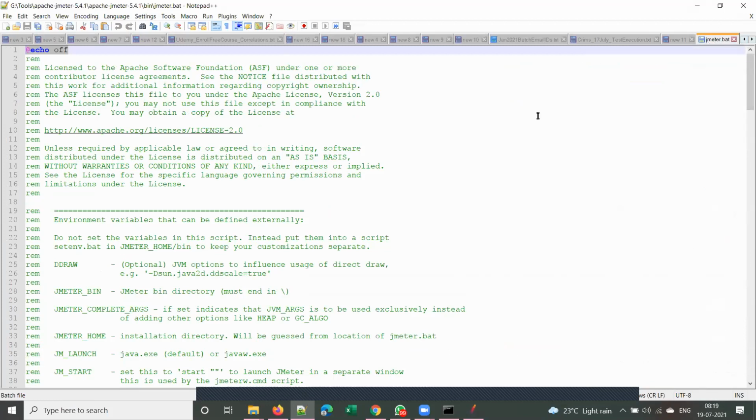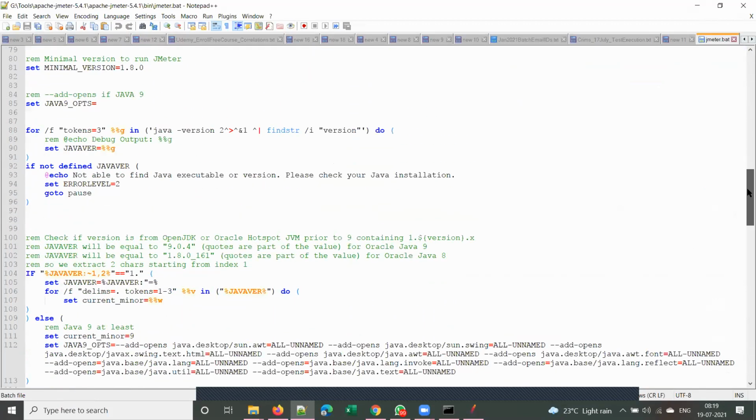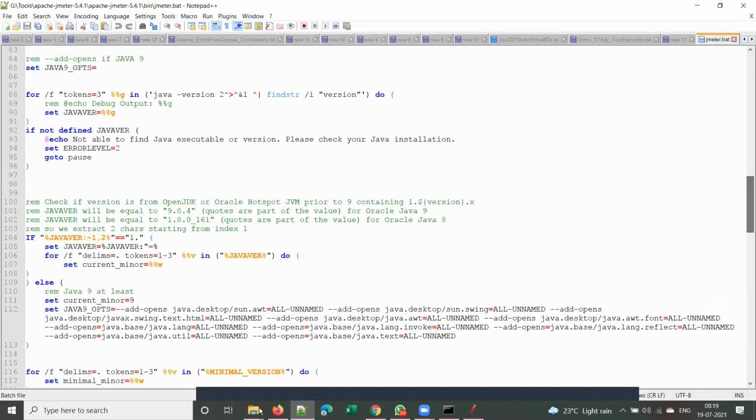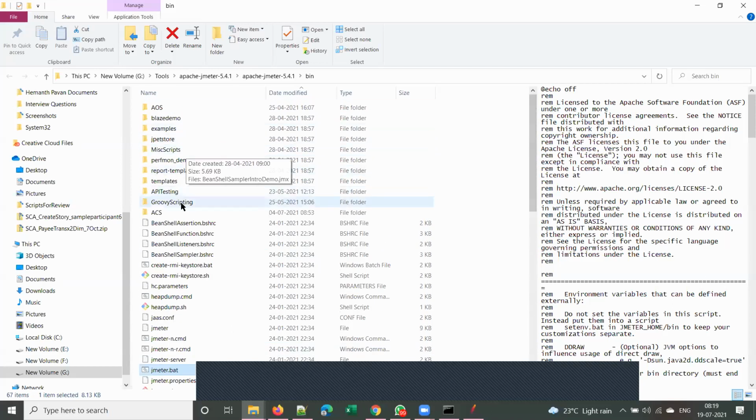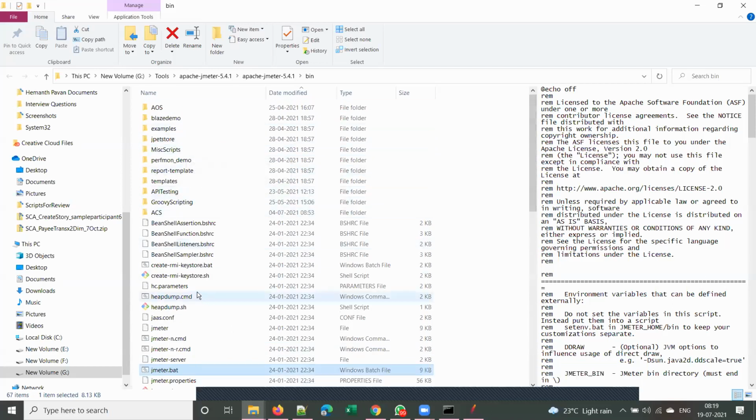So actually, I also explained this, right? Basically, when you double click this jmeter.bat, we are actually invoking that Apache jmeter.jar only. We are actually calling Apache jmeter.jar, right? So somewhere you have this Apache jmeter.jar file.